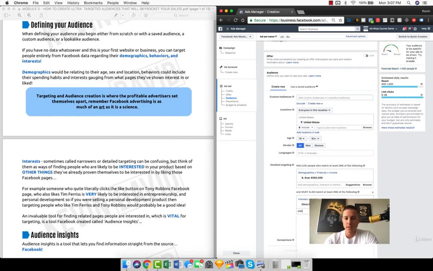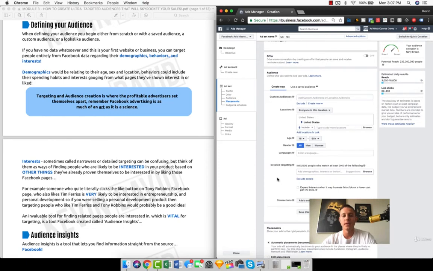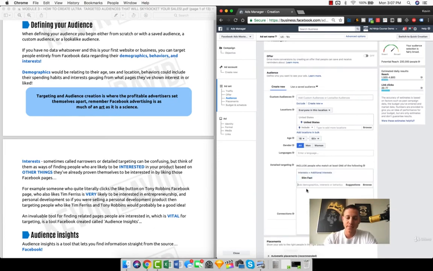And if we put in Slim Fast here, now it stays at 1,600. But if we take out 500,000, right, it jumps up to 650,000 people who like Chris Powell or Slim Fast. That's something important to recognize: whenever you type anything in here, like Slim Fast or Chris Powell, right, these are ors.